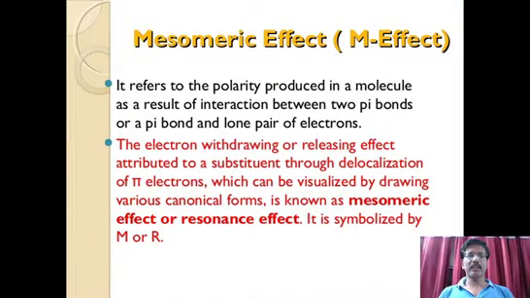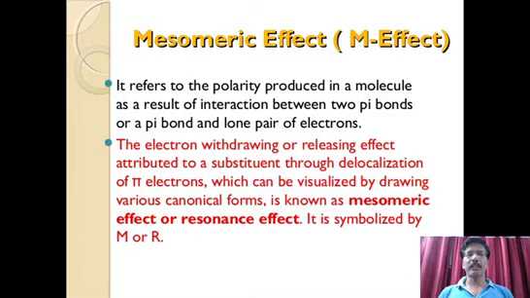Just like we observed two different inductive effects, similarly here also, bond polarization is towards or away from a particular group. If the pi electrons are coming towards a particular group, this is called electron withdrawing, and if the pi electrons are moving away from the group, it is called electron releasing. Based on that, again we have the minus M effect and the plus M effect. So these are the electron withdrawing or electron releasing groups.